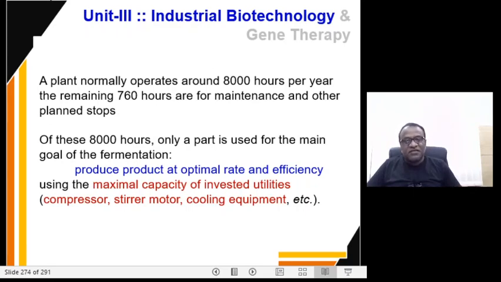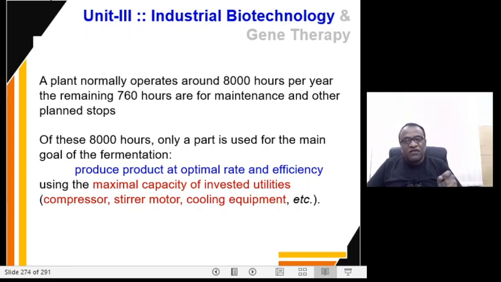Out of these 8,000 hours, only a part is used for the main goal of the fermentation. What is the main goal of the fermentation? That is to produce the product at optimal rate and with efficiency, utilizing the maximal capacity of invested utilities, that is compressors, stirrer motor, cooling equipment, and so on and so forth.